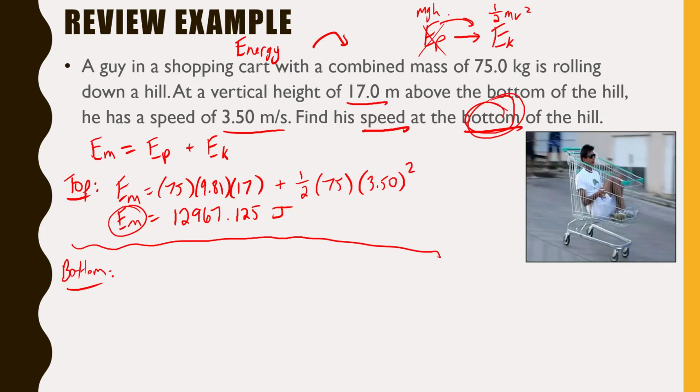It's completely gone because h is 0. You could throw that into the whole formula. You can go mass times gravity times 0. Myself personally, because I know we're at the bottom of the hill, there's no EP, I'm just going to forget about it. So my EM is still